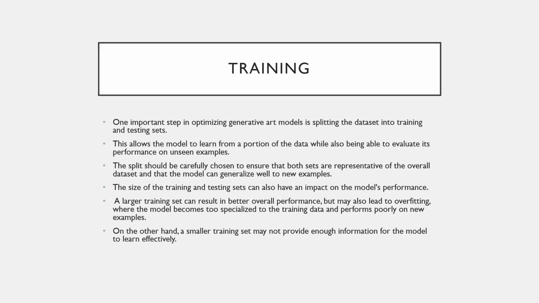And we had to choose the split very carefully so that there's no overfitting or underfitting. A large training set did help in getting a better overall performance, but we did try our best to not have an overfitted model.